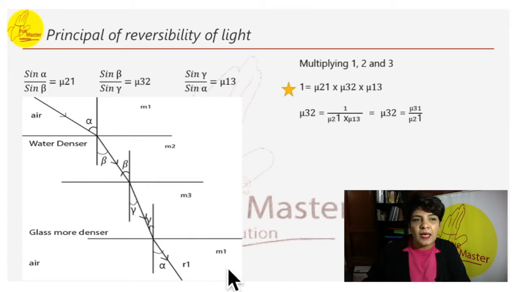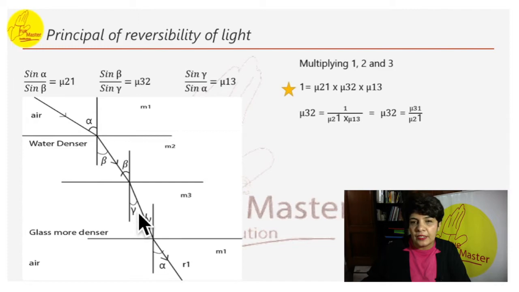The angle between the incident ray and the normal is alpha. When it gets refracted here, the angle is beta. So we can write the refractive index mu 2 1 is equal to sine alpha by sine beta. Similarly, here beta will be the incident angle entering from water to glass, and this becomes the refracted ray gamma.